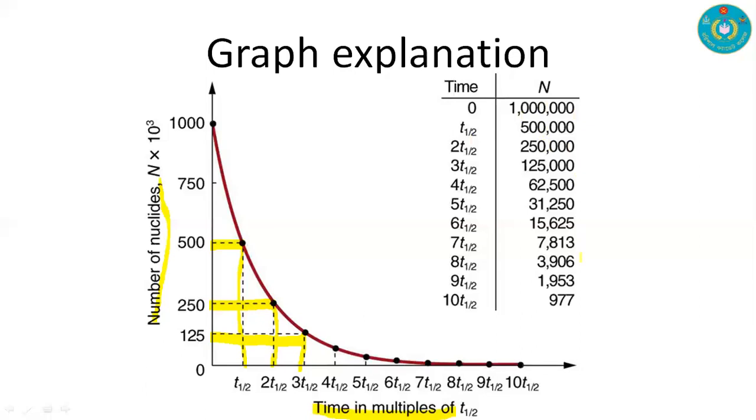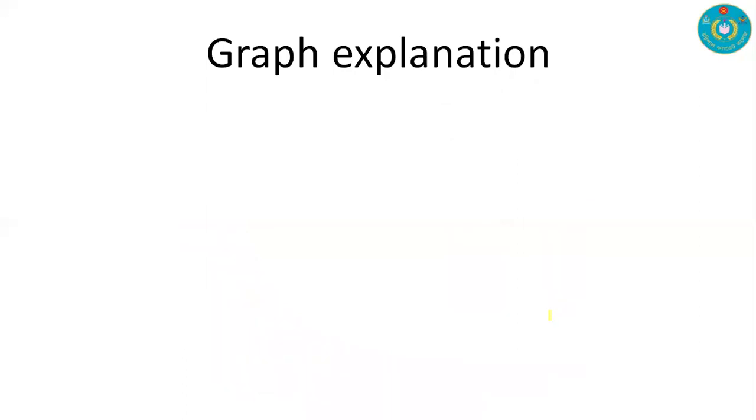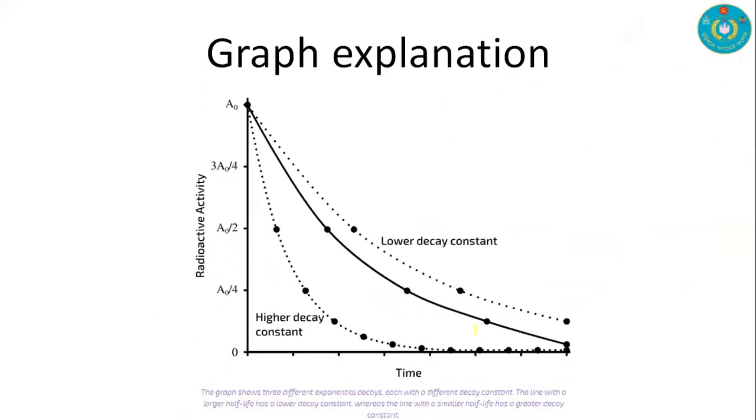After every half life it becomes half of the previous amount, from 125,000 to 62,500, 31,250, and so on. And these are all the values for half life, and that's all.